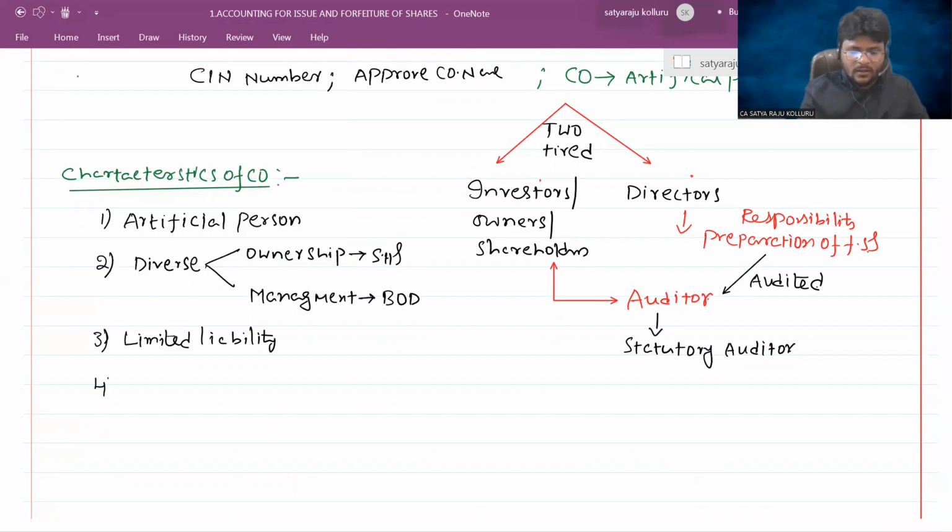Next one, separate legal entity. Separate legal entity. Sir, you know, the company is also managed by human beings only, which are nothing but directors. But still, the company has a separate legal entity in the eyes of law.